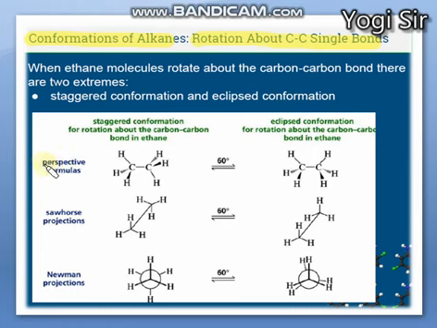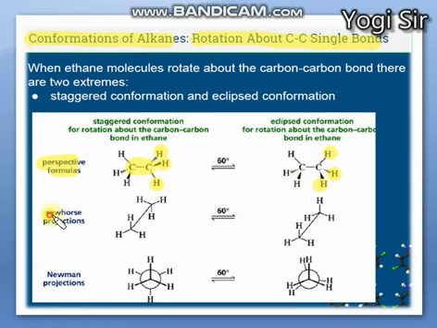Here is the normal perspective formula of ethane. You can see CH3, it is ethane. Now what is happening here? Actually we are rotating these 3 hydrogens around the axis. You can see the hydrogens are rotated by 60 degrees, clockwise to the right hand side. So now this isomer is rotating around the carbon-carbon sigma bond. It is twisting around the axis, so both are considered rotamers, or rotational isomers, right?